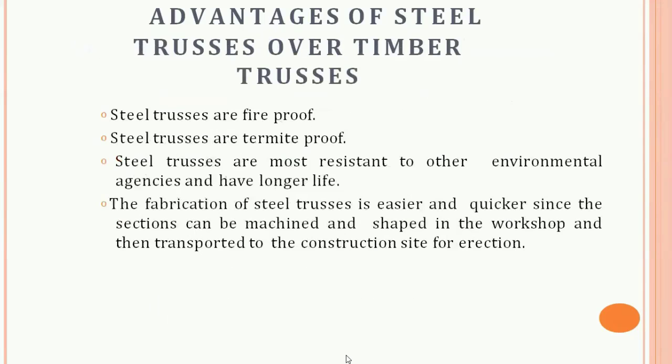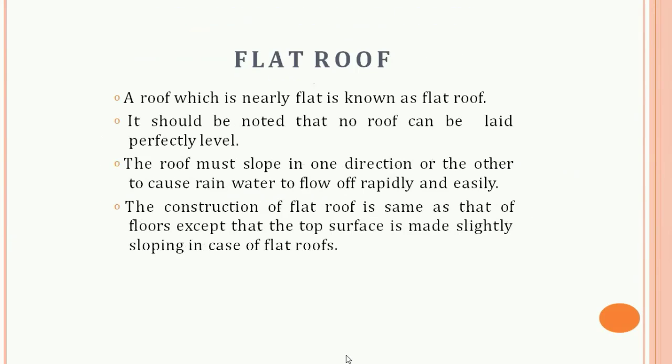span. So steel trusses are fireproof, termite proof. As we already discussed, some advantages of steel trusses over timber trusses. So next is the flat roof. So this is the second type of roof, that is the flat roof.